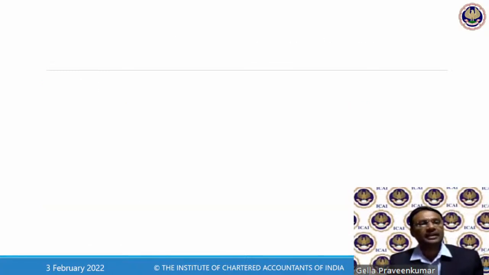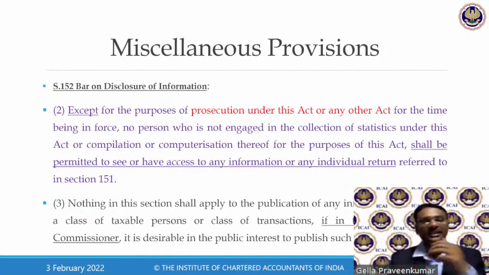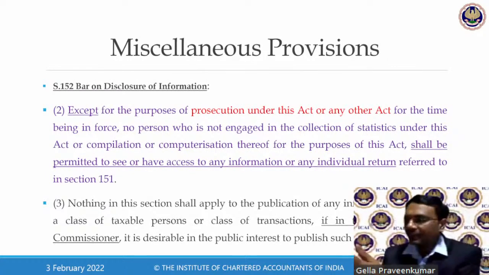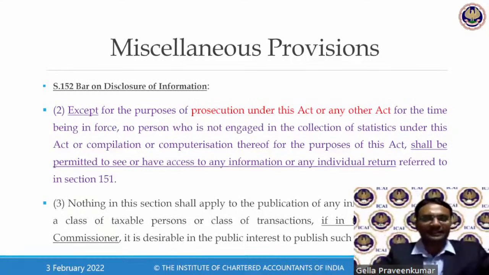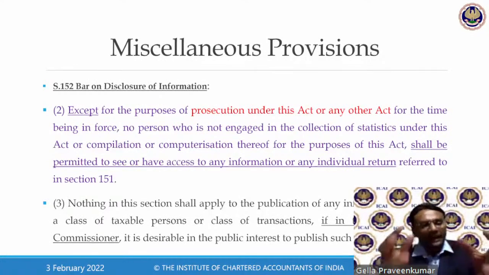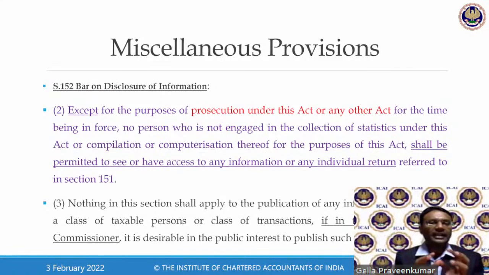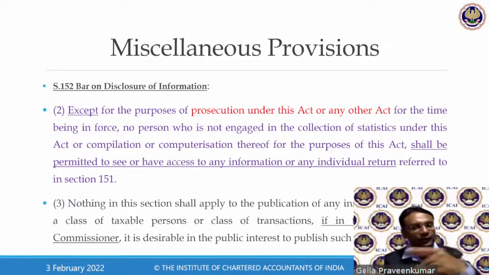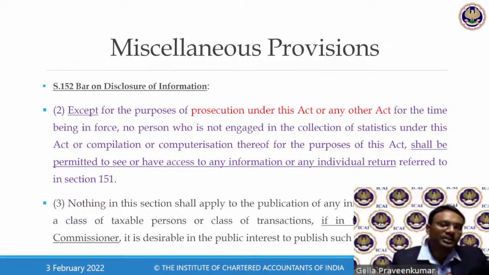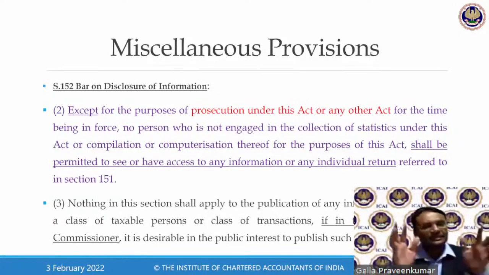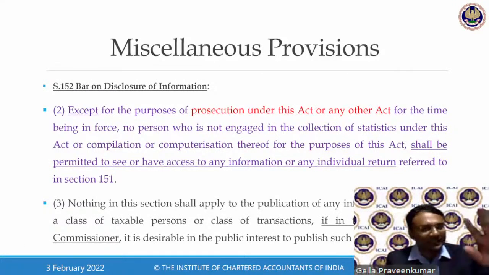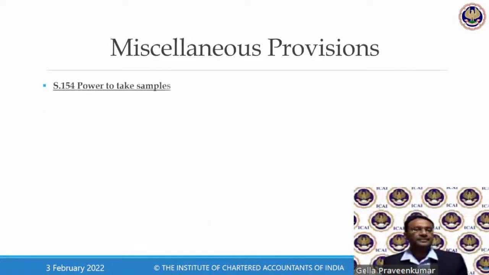Now, like one danger provision is, see, the moment there is an evasion of GST, it cannot travel to customs. It cannot travel to income tax just like that. They say that any information purposefully you have collected, you use it for your GST law. Don't use it for other provisions. The officer cannot threaten saying that, look, if you don't pay the tax and the GST, I'll write a letter to Commissioner of Income Tax. I'll write a letter to Commissioner of Customs. Now, all this is something which is protected under Section 152.